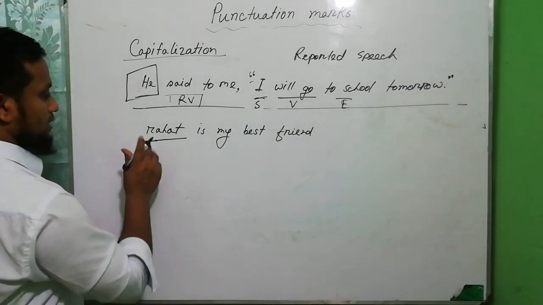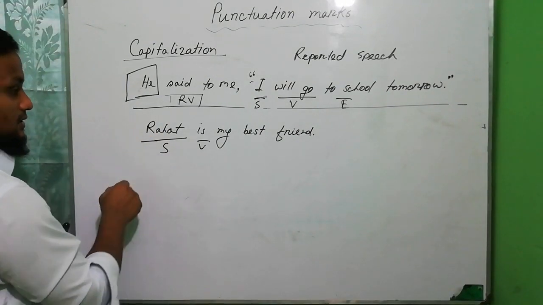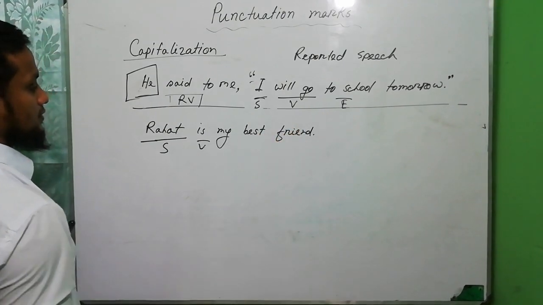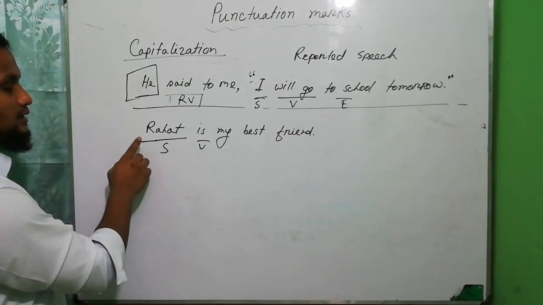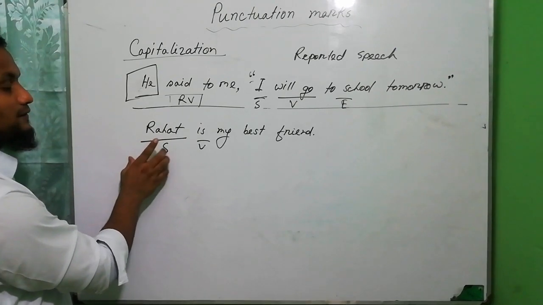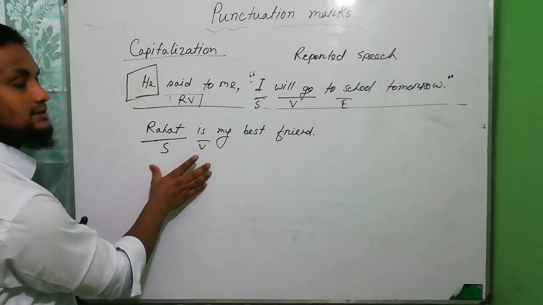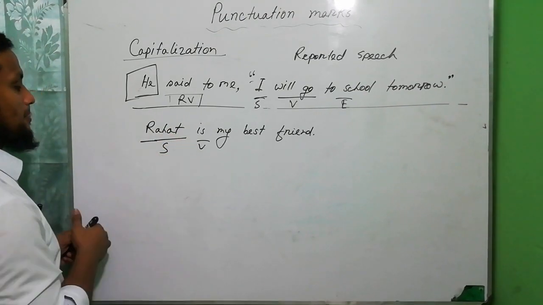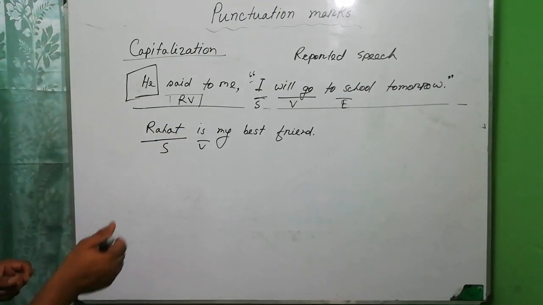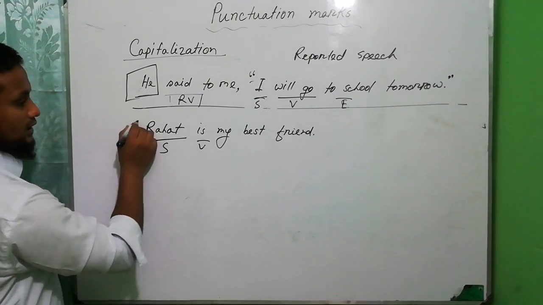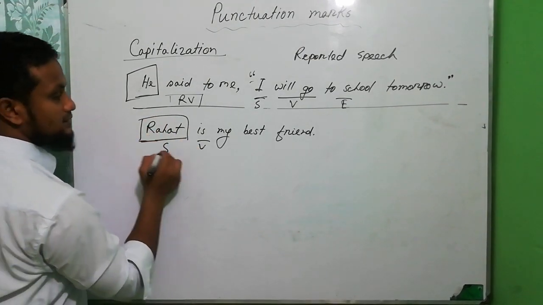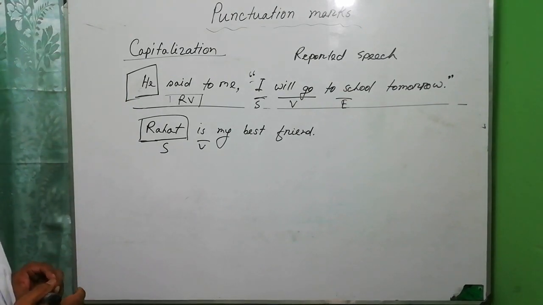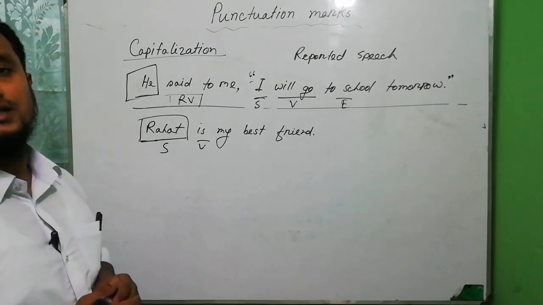Okay, so the first letter, and this also the first letter of a sentence, and this is also the name. Dear student, if the name is used in the middle of the sentence, this also start with capital letters.